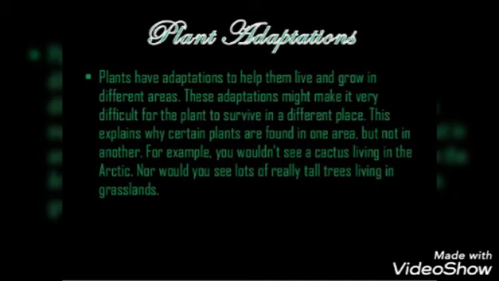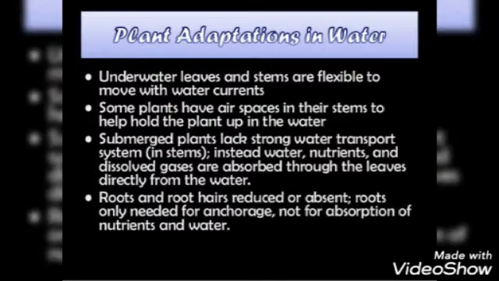So plants also have adaptations which help them to live and grow in different areas. Different plants have different adaptations as per the area and the environment in which they are living or growing. So the plants that are in the water have leaves and stem which are flexible, which help in the movement with the water currents, and they have air spaces in their stems to help hold the plant in the water. They lack a strong water transport system in their stem.